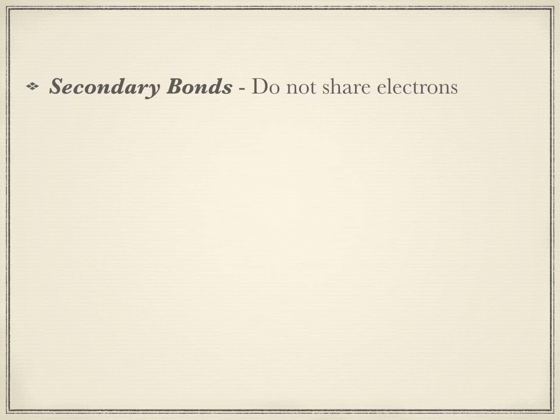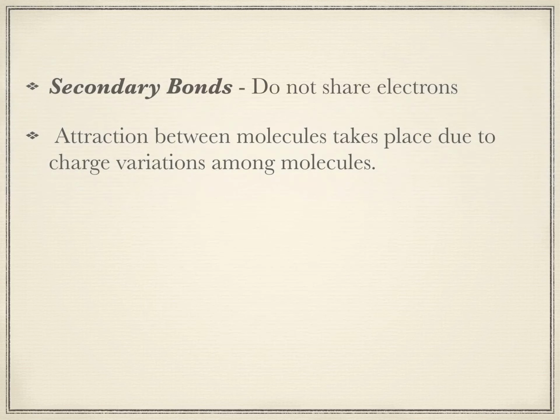We've been speaking about primary bonds till now. The primary bonds are the ionic bonds, the covalent bonds, and the metallic bonds. Now let us talk about the secondary bonds. In secondary bonds, there is no sharing of electrons like in the primary bonds. The attraction between the molecules in secondary bonds takes place due to charge variation among molecules.